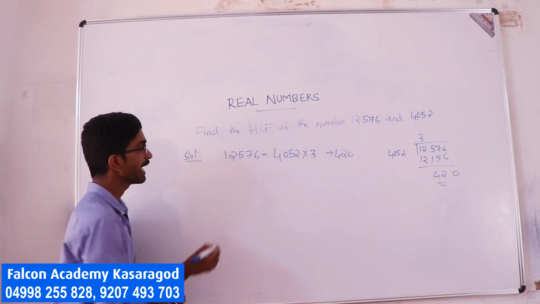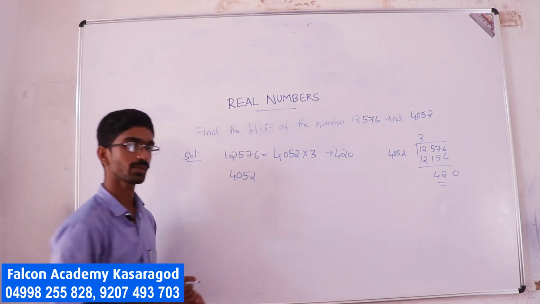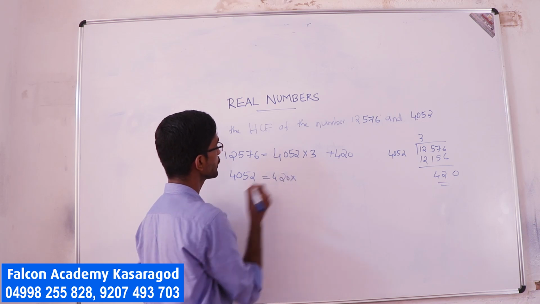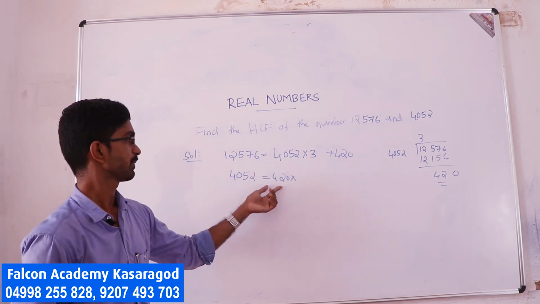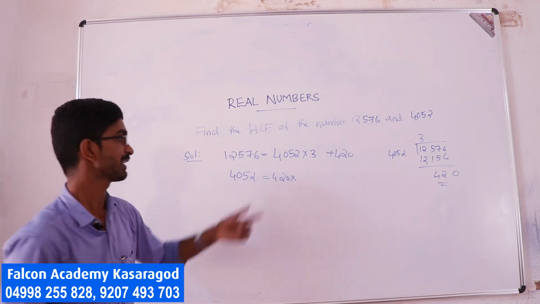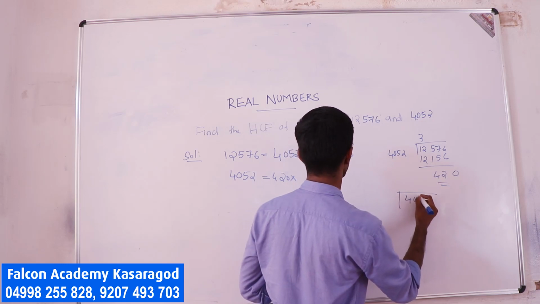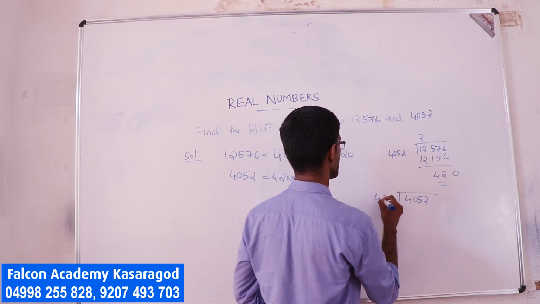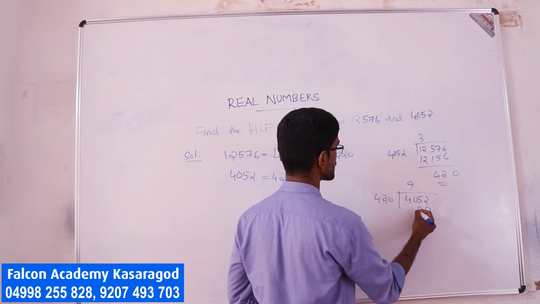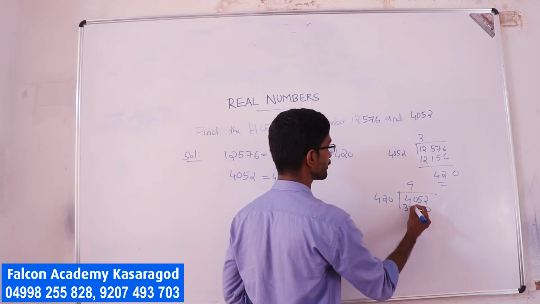Now again apply the division algorithm for 4,052 and 420. 420, how many times? Maybe 7 times. Sorry, maybe 9 times. So we will try here, 4,052, 420, how many times? 9 times. 9 into 0 is 0, 9 into 2 is 18, 1, 9 into 4, 36 plus 1, 37.